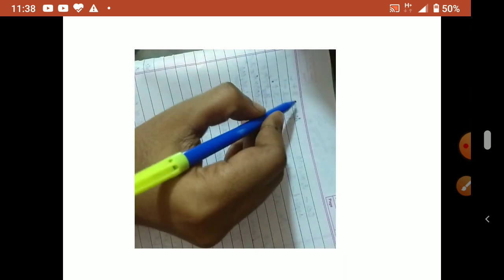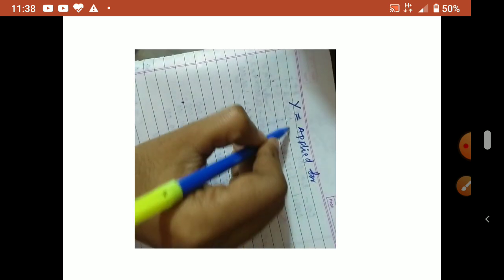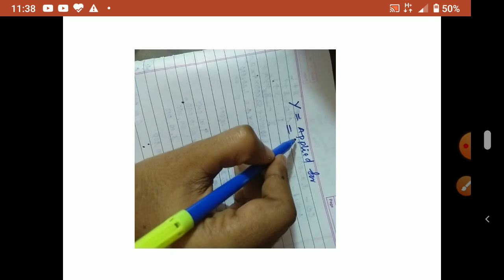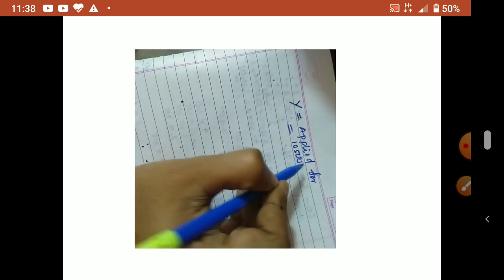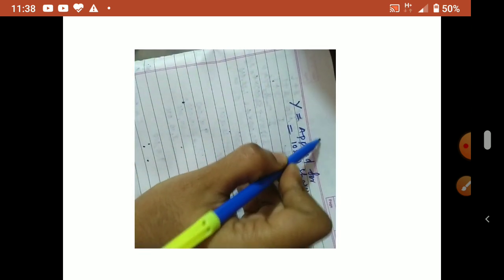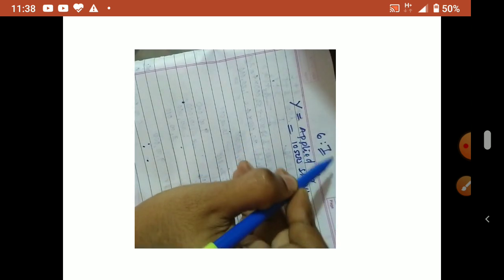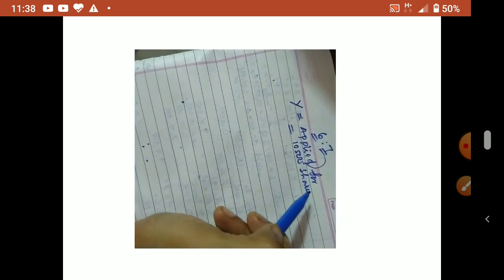I will just do the arrear in first call. Okay. So arrear in first call means who made arrear? Y. What is given is applied. Y applied for how many number of shares? Applied 10,500 shares. Okay, so this is our ratio, you remember, 6 is to 7, so 7 is the applied one. So here applied is given 10,500, correct? Yes, Y applied for 10,500, so 10,500 is the applied number.